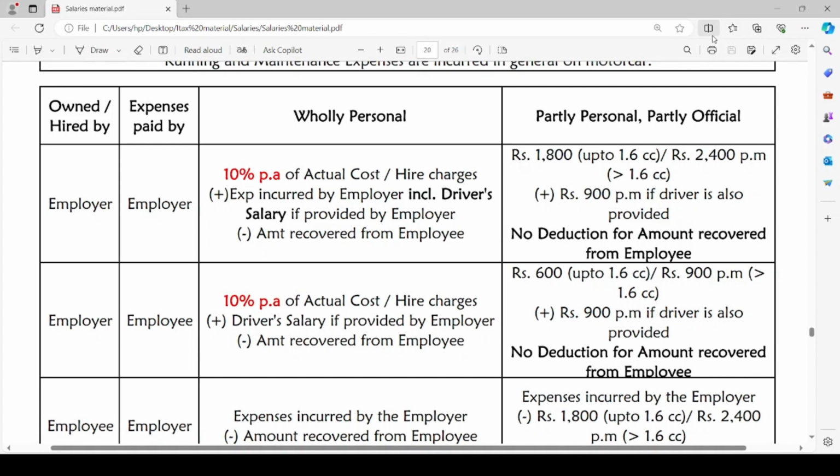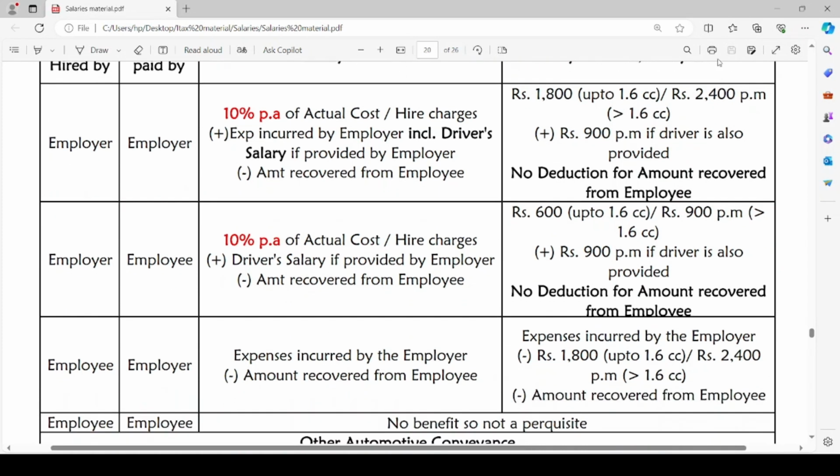Then for partly personal and partly official use, in such case rupees 600 for small cars or rupees 900 per month for big cars will be the taxable value of perquisite, to which we will add rupees 900 per month if driver is also provided by the employer for such car. No deduction for amount recovered from the employee will be provided.